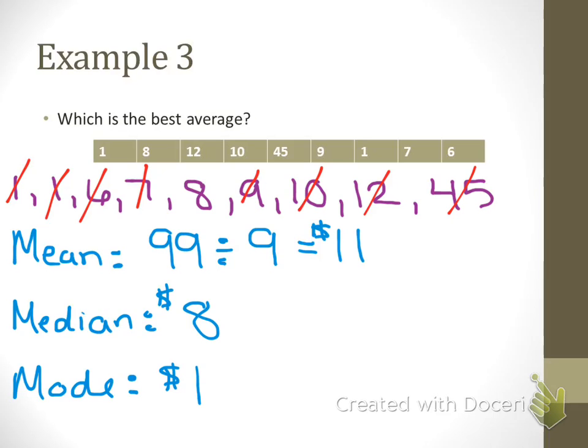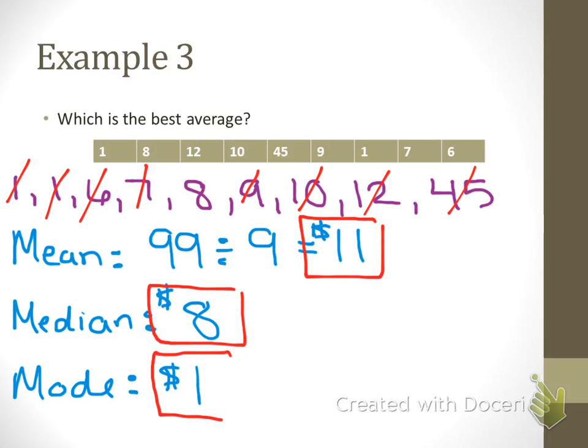Okay, so now I have $11, $8, and $1. And it says which one is the best average. Which one is the best average? So which one is the best representation of the numbers that I have here? Well, what one can we eliminate right off the bat? What one do we know that it's not, Justin? It's not the mode. It's not $1, okay? That's only representative of 2 of the donations.